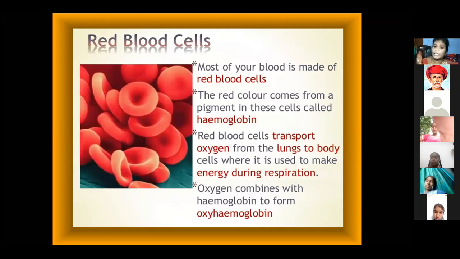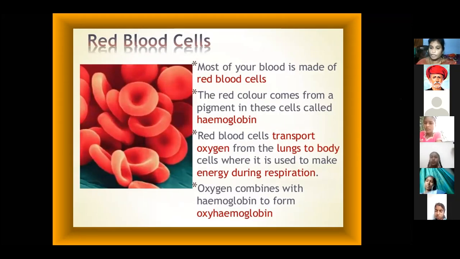The red color comes from a pigment in these cells called hemoglobin. Already I told you, the pigment indicates the red color. That is called hemoglobin. The red blood cells also transport oxygen from the lungs to the body cells, where it is used to make energy during respiration.